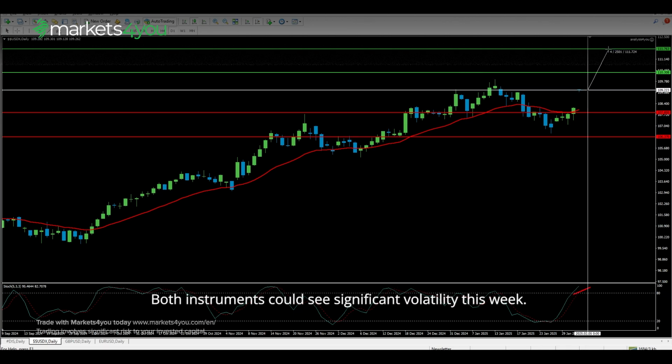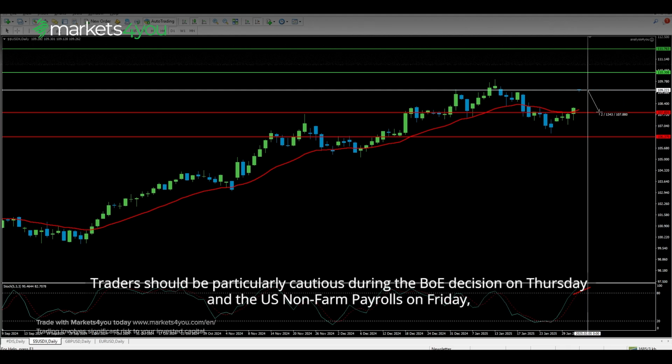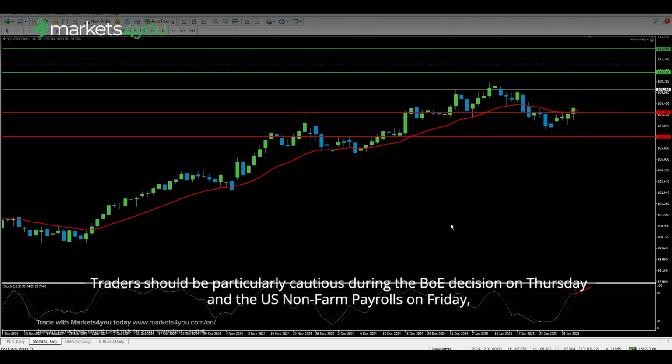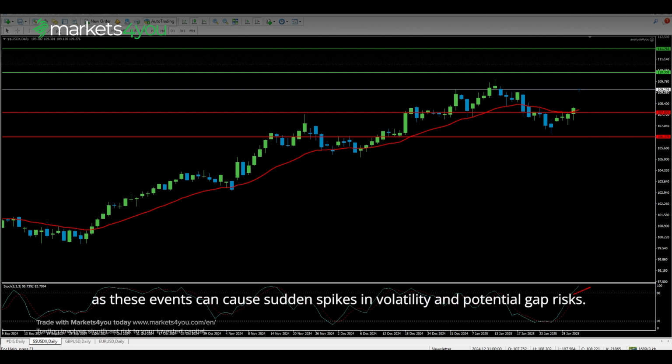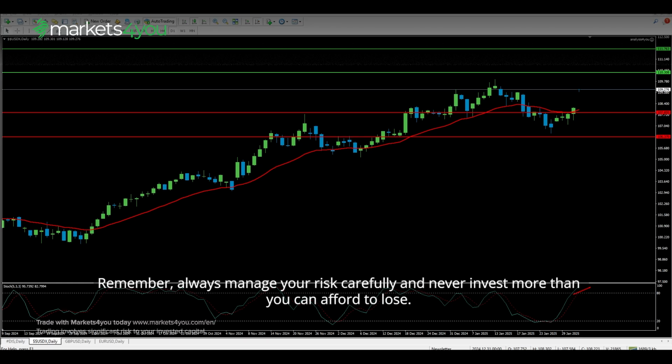Both instruments could see significant volatility this week. Traders should be particularly cautious during the BOE decision on Thursday and the US non-farm payrolls on Friday, as these events can cause sudden spikes in volatility and potential gap risks. Remember, always manage your risk carefully and never invest more than you can afford to lose.